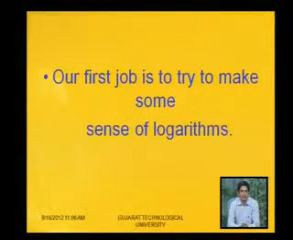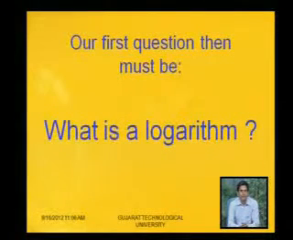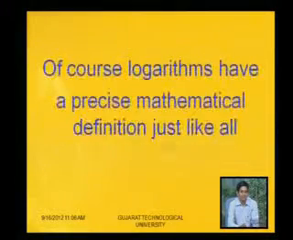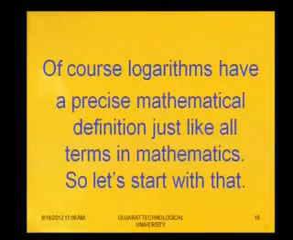Our first job is to try to make some sense of logarithm. Then our first question must be, what is a logarithm? Of course, logarithms have a precise mathematical definition, just like terms in mathematics. So let's start with that.